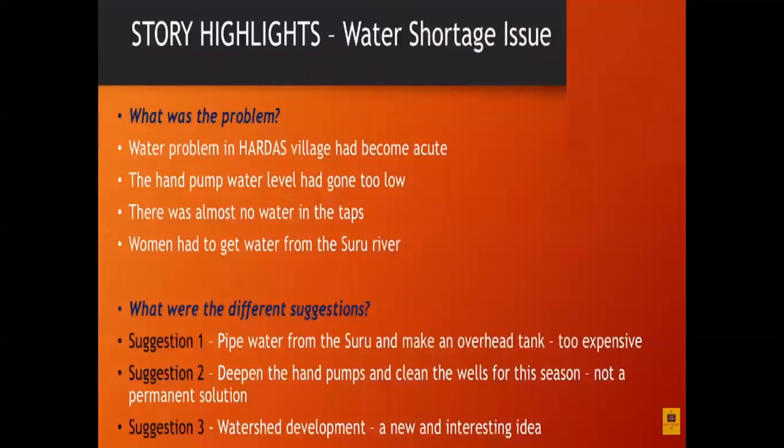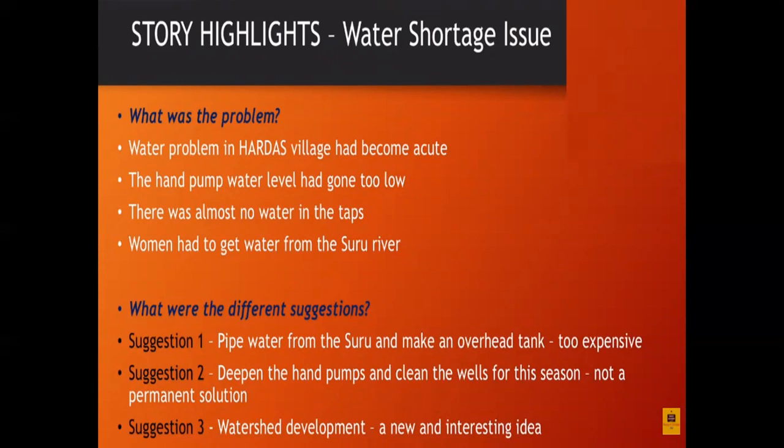Okay. And now, what was the story of that? Means there was a water shortage issue. What was the problem? The water problem in Hardas village had become very acute. Means that problem increased in Hardas village. Which problem? Water shortage problem. So what happened? The hand pump water level had gone too low, and there was almost no water in the taps. No water was available, and women had to get water from the Suru river.